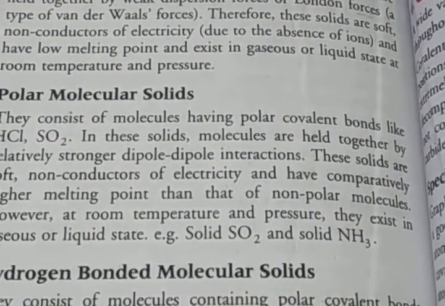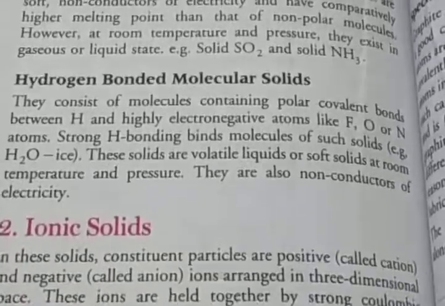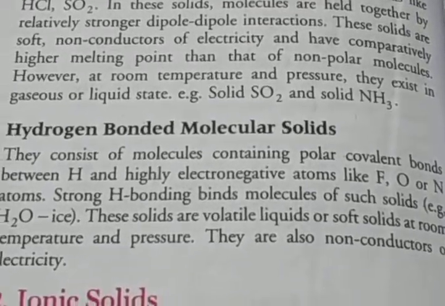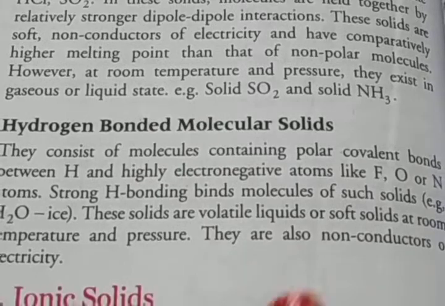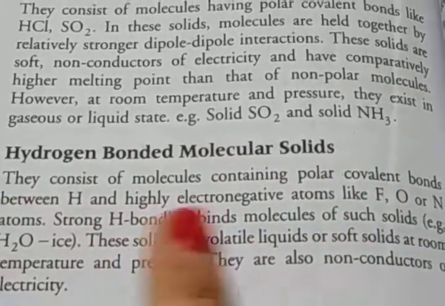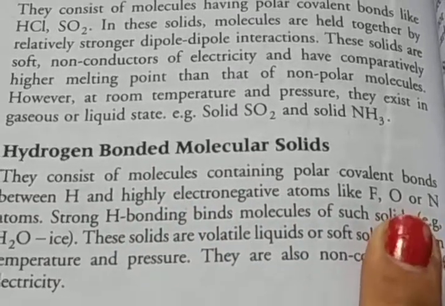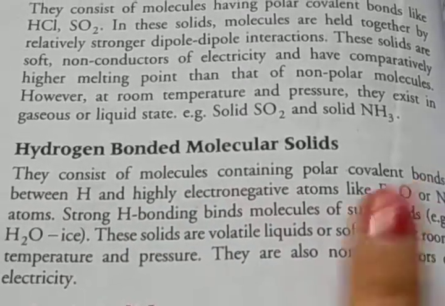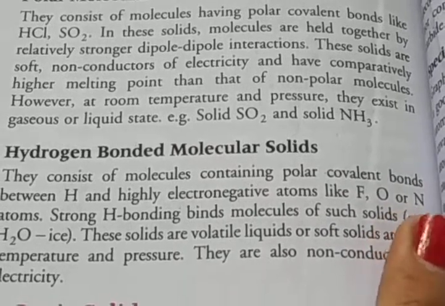Then the third one is hydrogen bonded molecular solids. These are solids in which there is a polar covalent bond between hydrogen and highly electronegative atoms, like F, O and N: fluorine, oxygen and nitrogen.